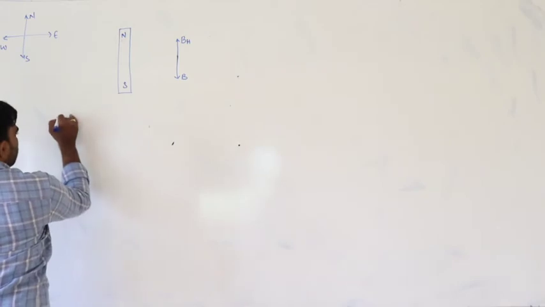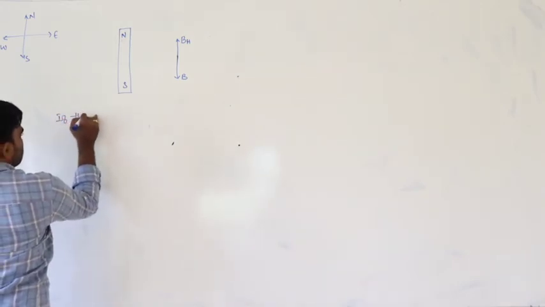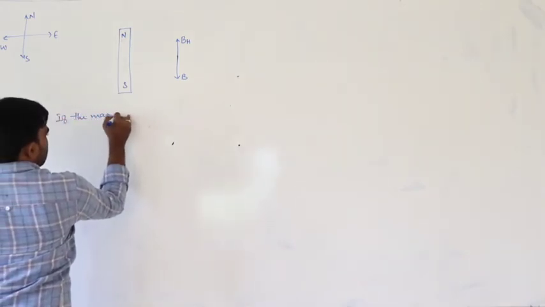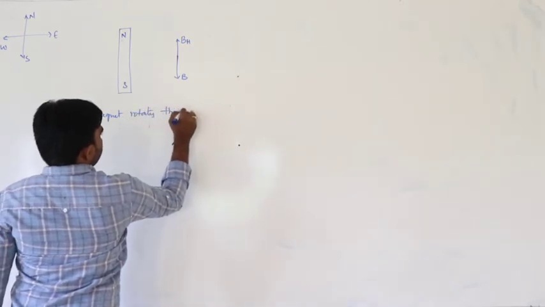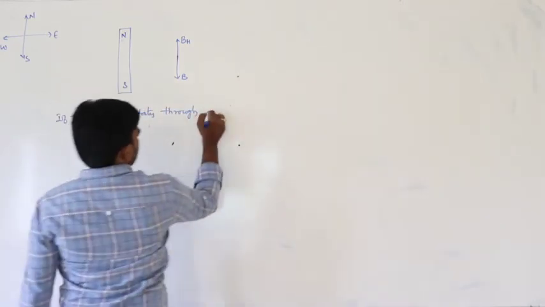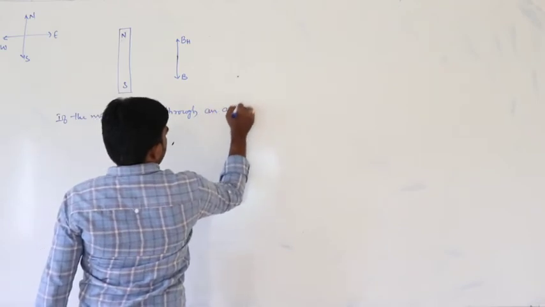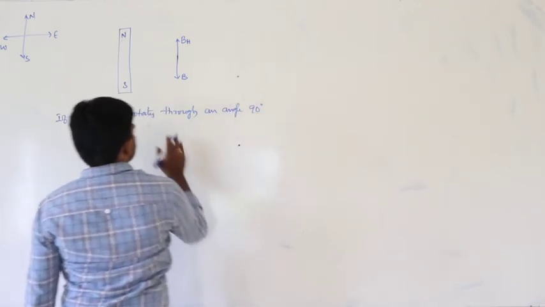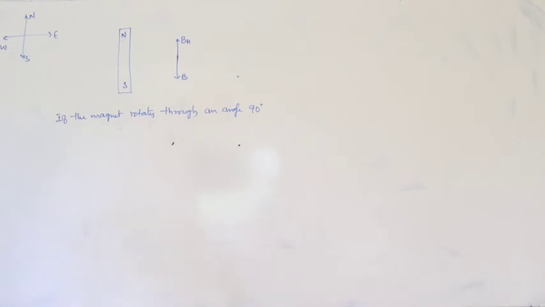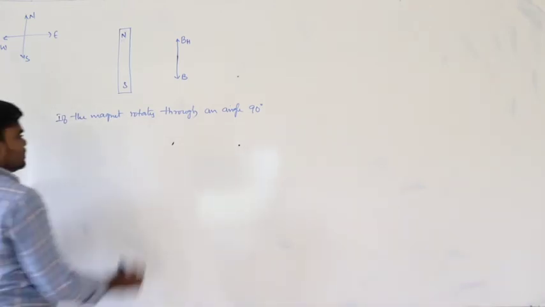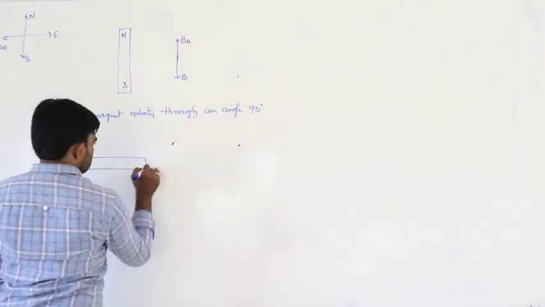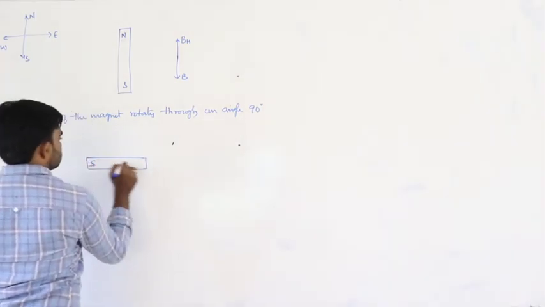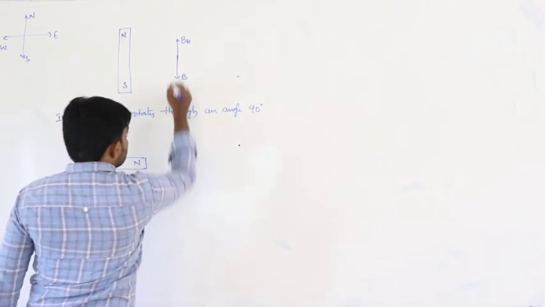Now here, if the magnet rotates through an angle of 90 degrees, what happens? The same position, this is the magnet, let us say south pole, north pole.